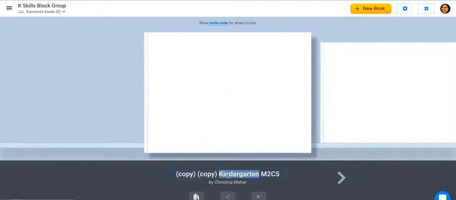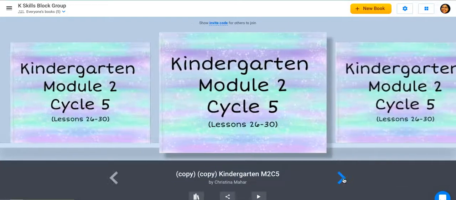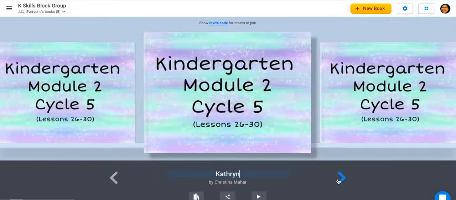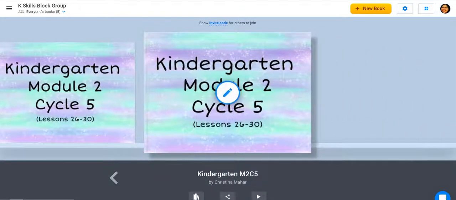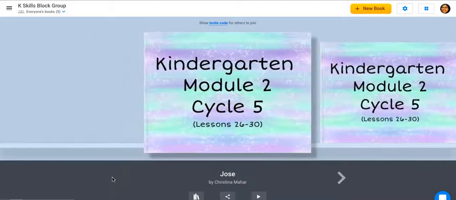So what I would do now is I would change the name of these books to the names of my students so that when they log in, they are able to find their books. Okay, so I've changed the names to all the students that I have for kindergarten, and I still have my original one here.